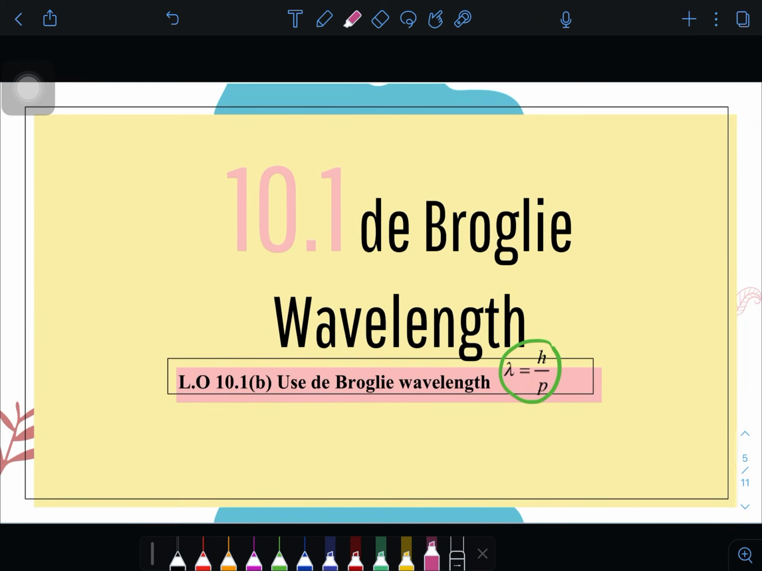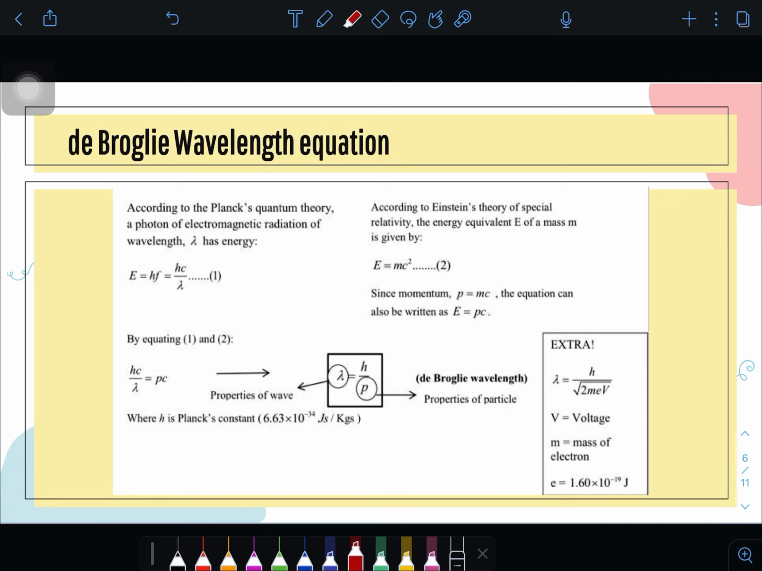Okay. And now we go to the next one, 10.1b. We need to use the de Broglie wavelength which is lambda equals h over p. So what is de Broglie wavelength? In chapter 9 kita dah belajar photon energy E equals hc over lambda. And we know Einstein kata E equals mc squared. Dan disebabkan momentum p equals mc, E equals pc.